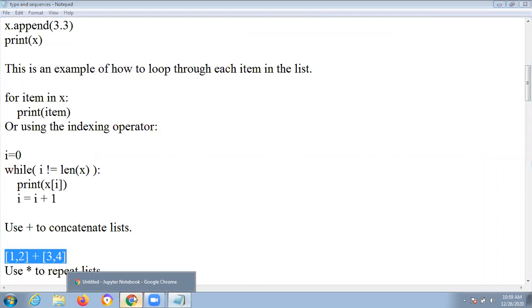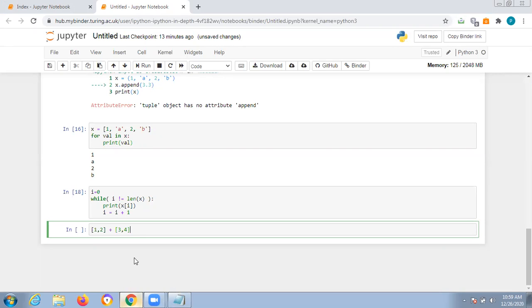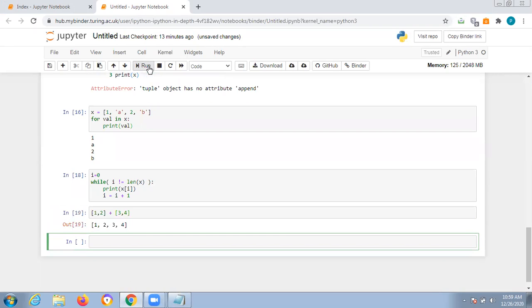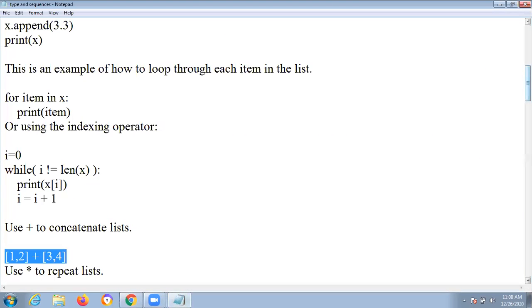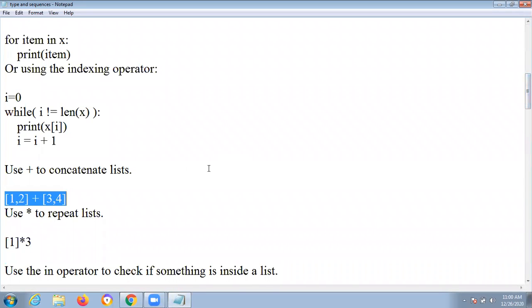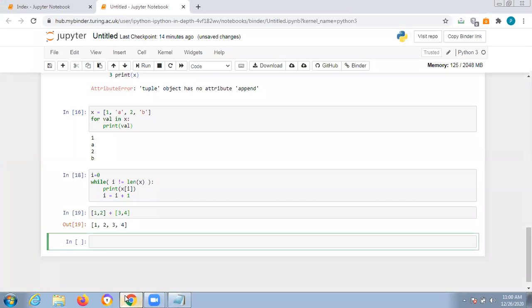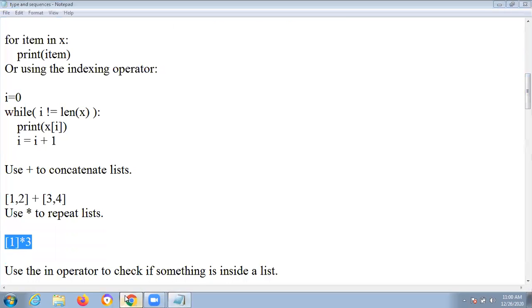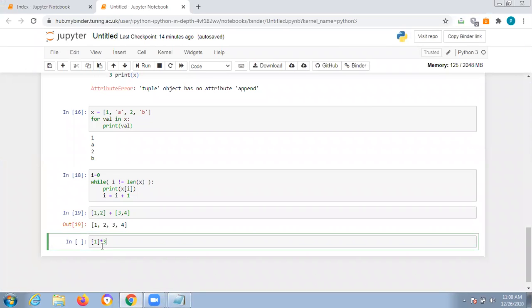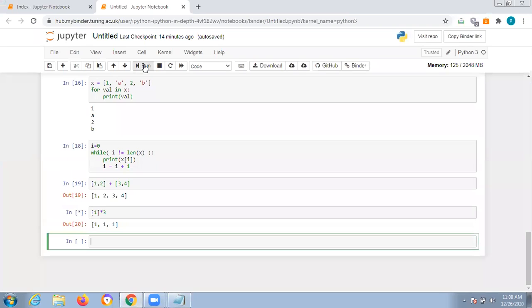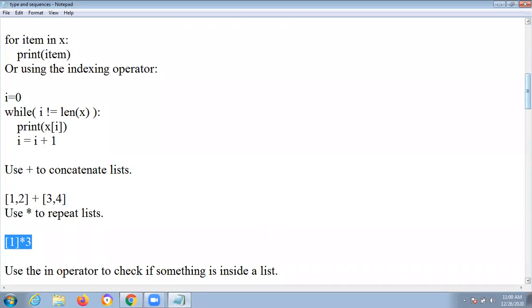For example, if you are using this one, every time you use a list only. If you run this example, you'll get 1, 2, 3, 4. Why? You are just concatenating, appending this one. And next, use asterisk to repeat a list. Let us check this example. I collected all these examples; it's very important. You give 1 in a list and multiply it by 3: 1, 1, 1. Why are you getting it 3 times? Because you are giving this 3. This is very important.